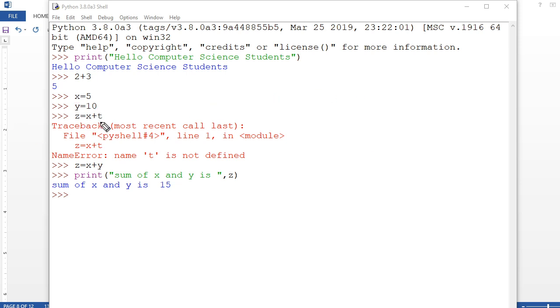Just a minute. Just see, I had written t here. If I write t, see, the interpreter has issued me one error here. See, t is not defined. I had not defined t, so that error is coming. So now I had written here z is equal to x plus y.